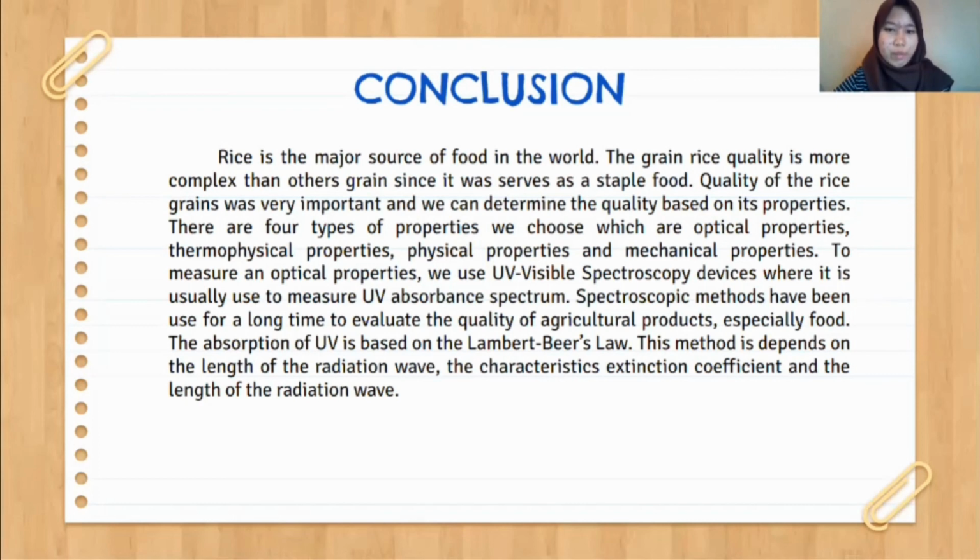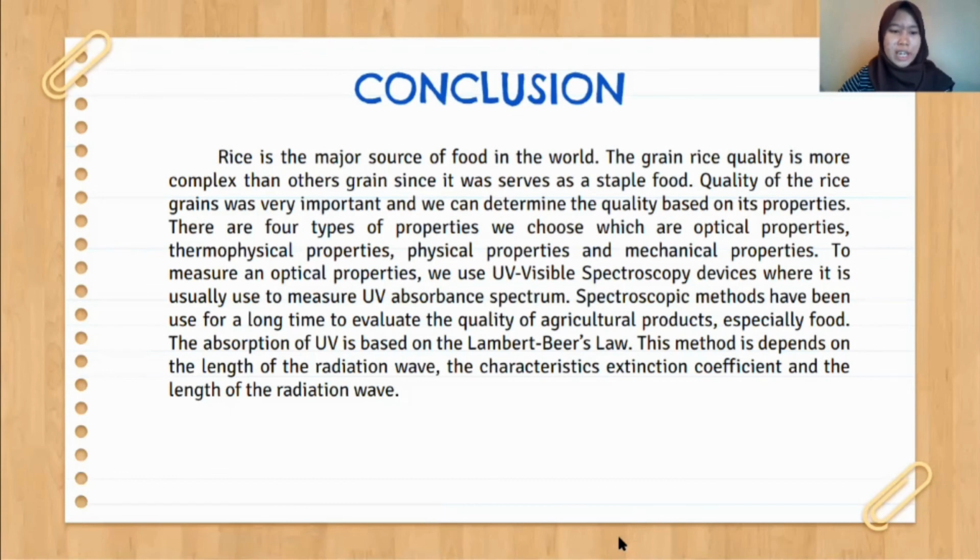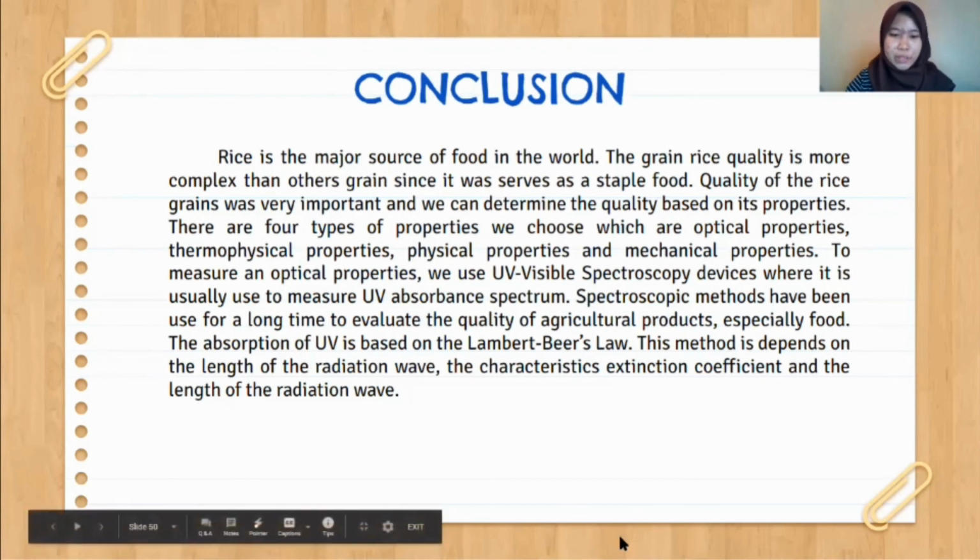There are 4 types of properties we chose, which are optical properties, thermophysical properties, physical properties, and mechanical properties. To measure optical properties, we use a UV visible spectroscopy device, which is usually used to measure the UV absorbance spectrum. Spectroscopic methods have been used for a long time to evaluate the quality of agricultural products, especially food. The absorption of UV is based on Lambert-Beer's law. This method depends on the wavelength of radiation, the characteristic extinction coefficient, and the path length.